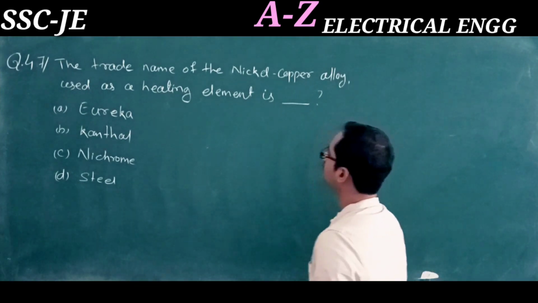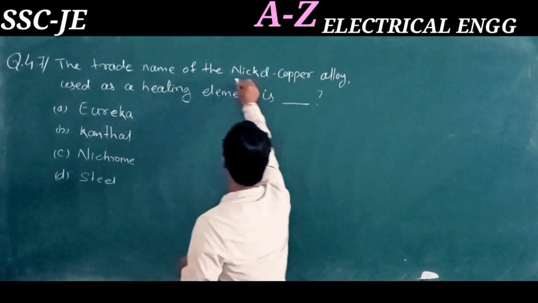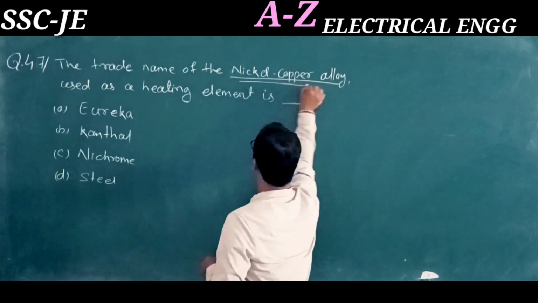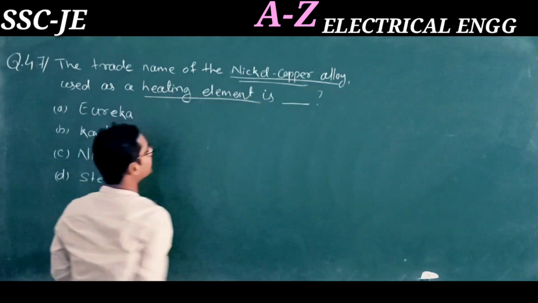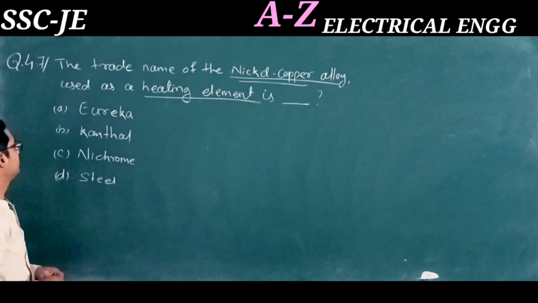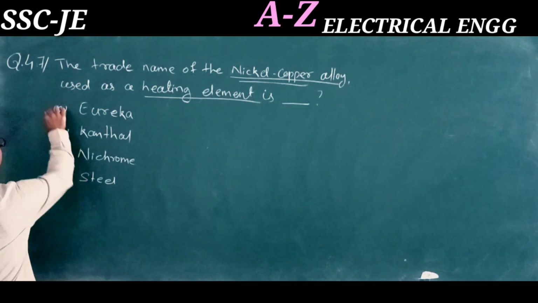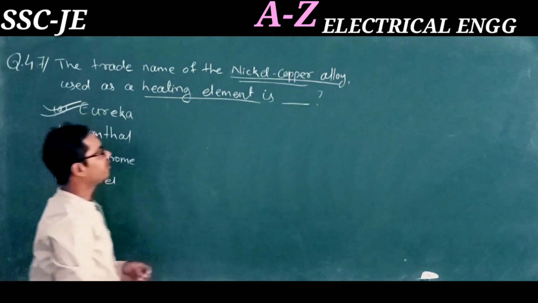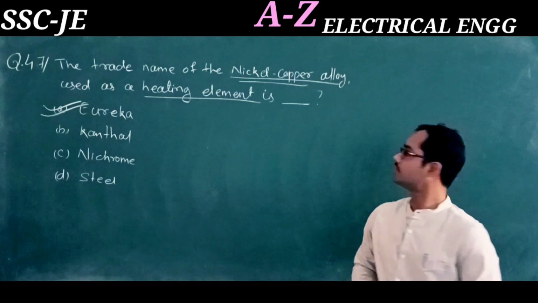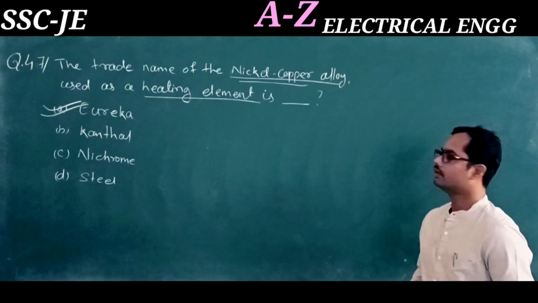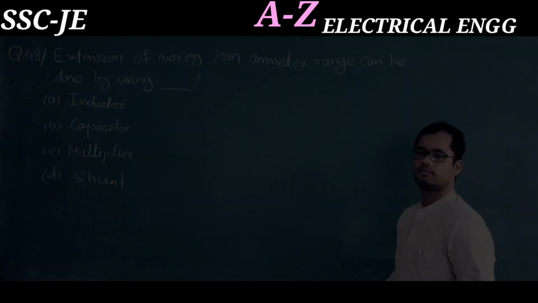The question is: the trade name of the nickel copper alloy used for the heating element. The options are Eureka, Canthal, Nichrome and steel. The right option is Eureka. Eureka is used as a heating element and it is made of an alloy of nickel and copper. So Eureka is the right answer. Moving to the next question.